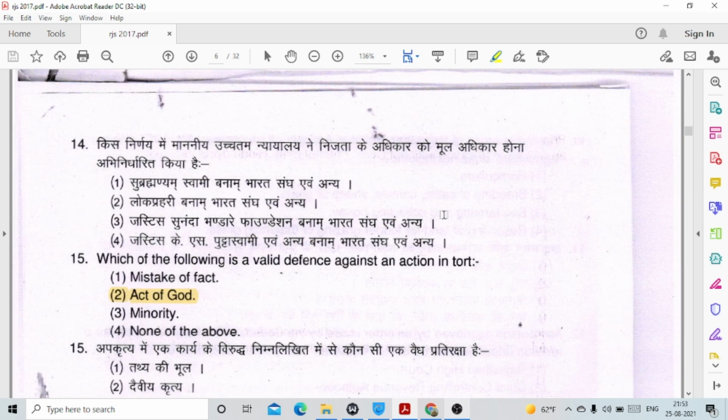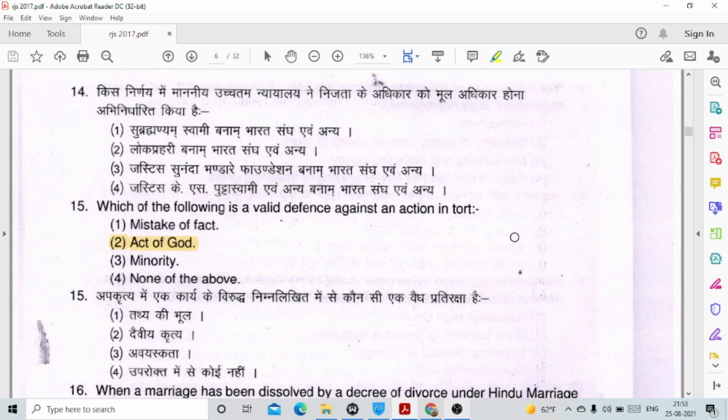Question number 15, which of the following is a valid defense against an action in tort? Very easy one, this is option number 2, Act of God.